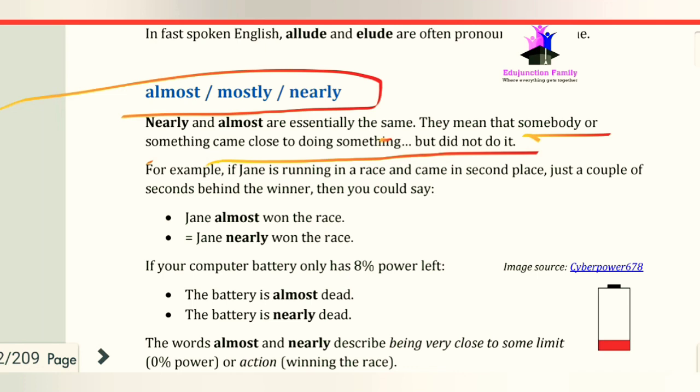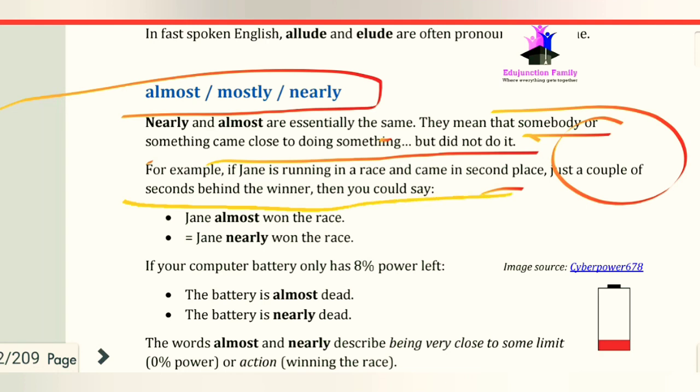When somebody or something came close to doing something but didn't do it, then we can use nearly or almost. For example, if Jane is running in a race and came in second place, just a couple of seconds behind the winner, then you could say Jane almost won the race, but she didn't win the race. She was very close to winning the race, but she didn't.